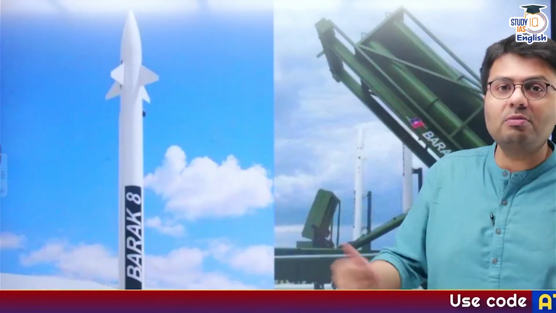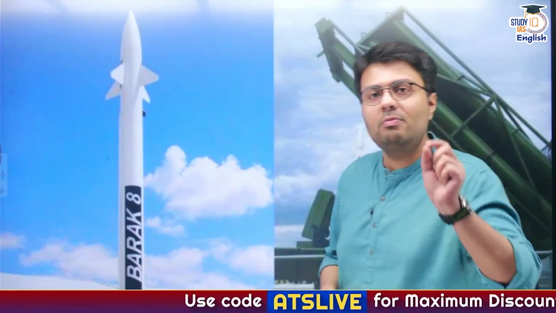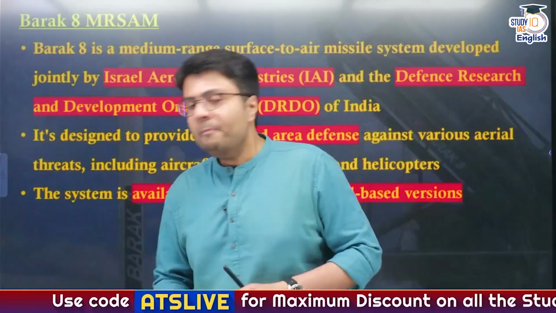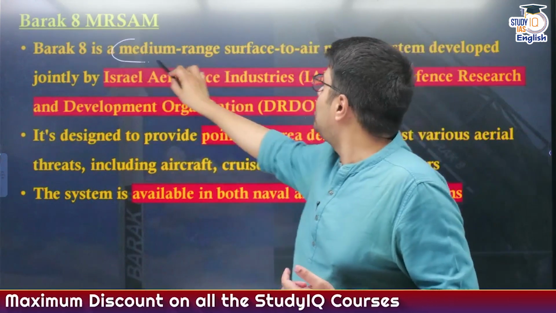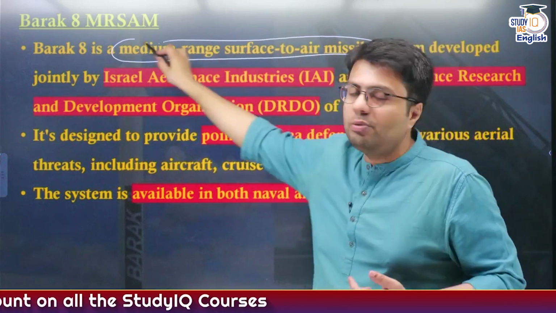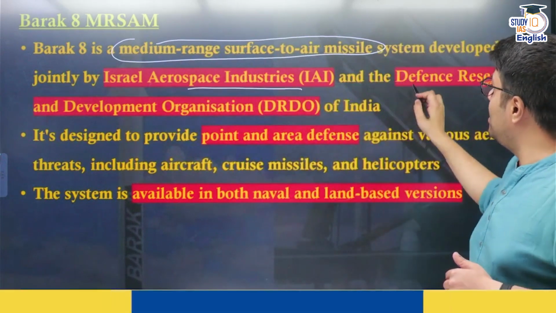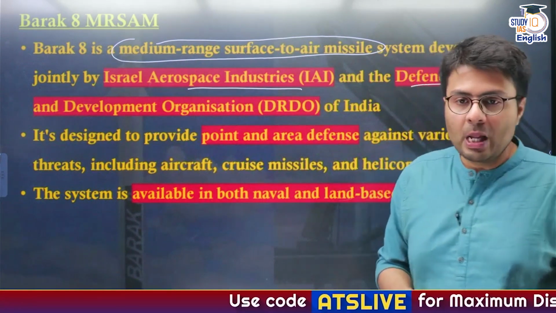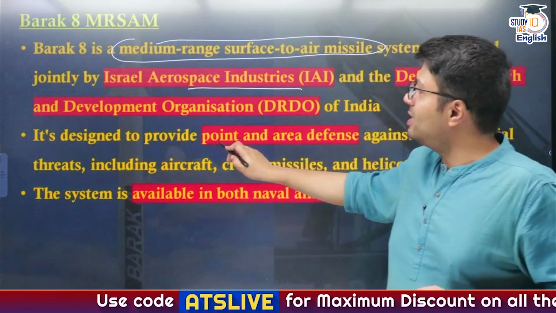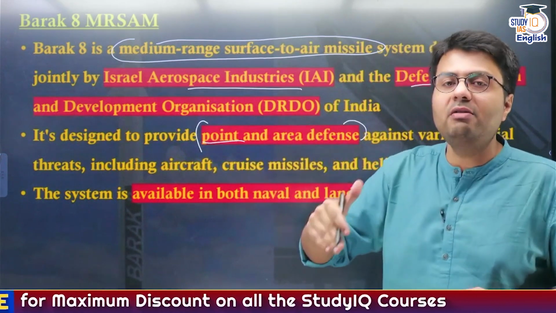Now let us discuss the other missile systems that we were discussing, right? Next is the Barak 8 missile system, which is of Israeli origin and is categorized as a medium range surface to air missile system. These were developed jointly by Israel Aerospace Industries and the Defence Research and Development Organisation of India, DRDO. Now these missile systems were designed to provide point and area defense.